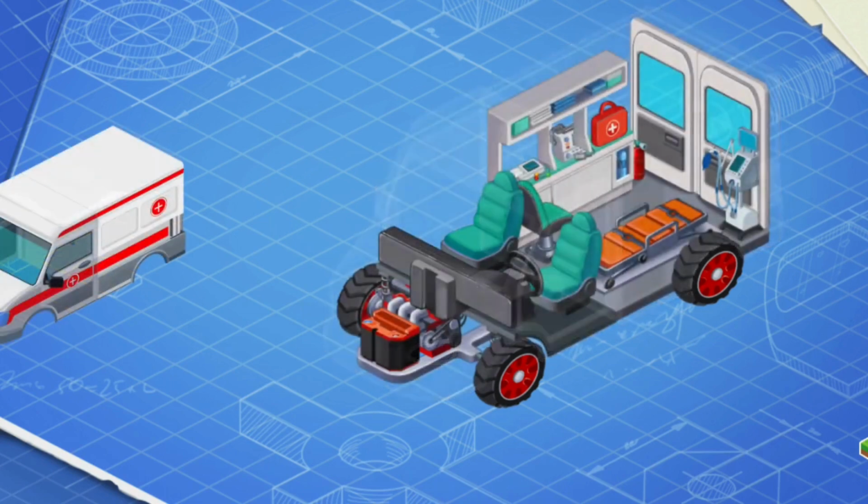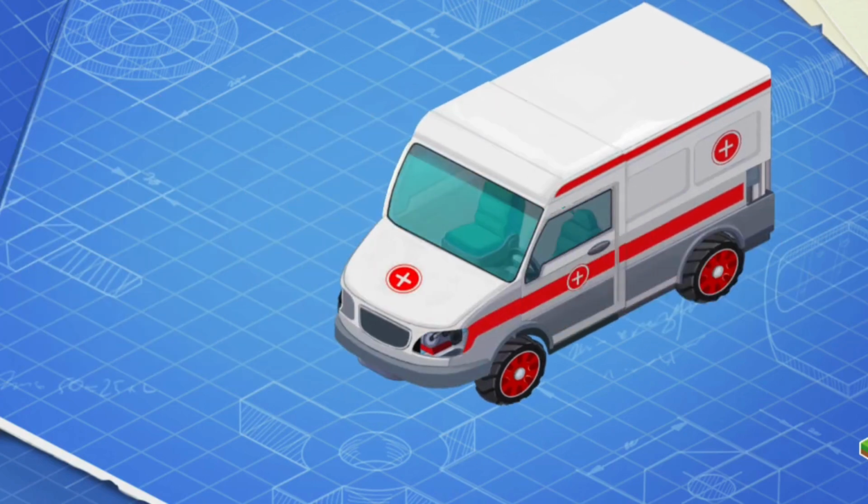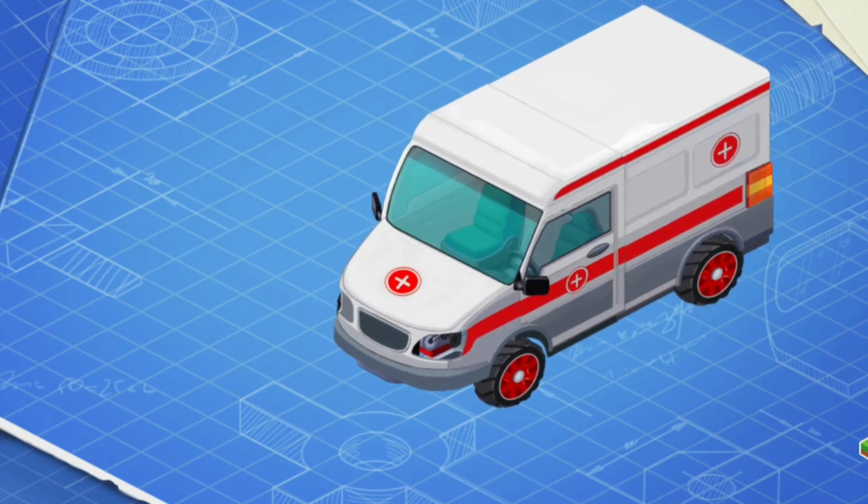And now we need to install a body. Body is the exterior part of the car, which is attached to the frame. Install the headlights. The lights illuminate a road in the dark.